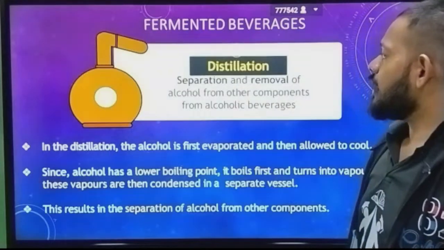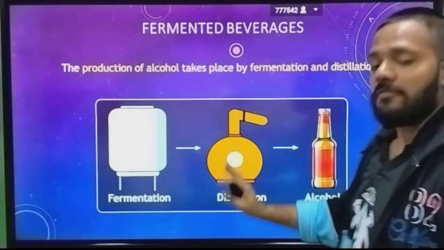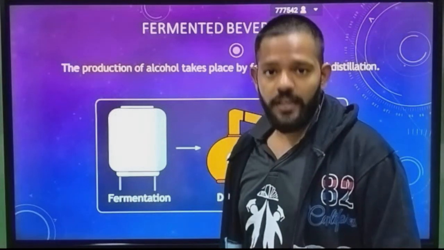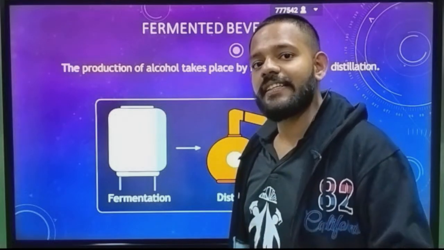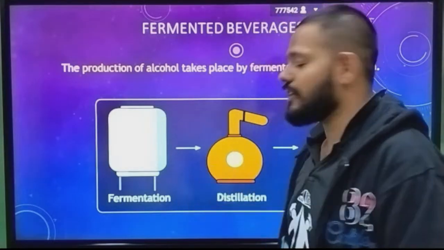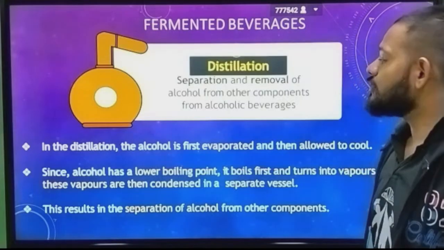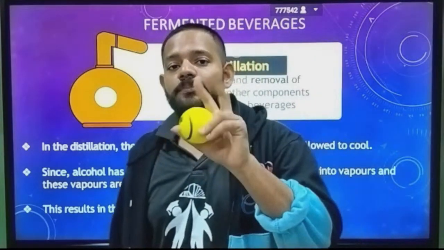The production of alcohol takes place by fermentation and distillation. First we do fermentation. After fermentation, to increase the concentration of alcohol in the medium, we do distillation, and after that we drink it. On this basis we have two types of drinks: distilled drinks and non-distilled drinks. Non-distilled drinks are those which are not distilled.